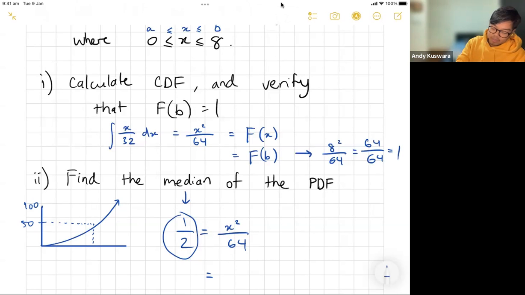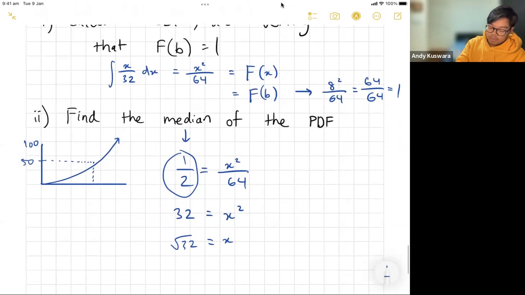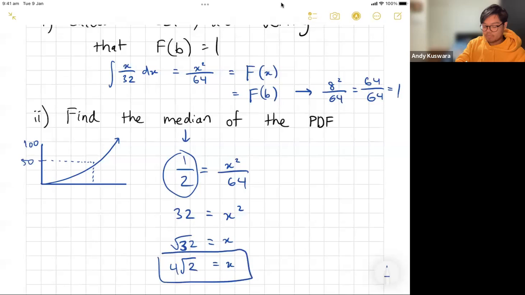So again, solving here, times the 64 to the other side. Half of 64 is 32. 32 equals x squared. And then all you need to do here is take the square root of both sides. I'm just going to clean it up just a little bit. Your x value here is going to be the square root of 32, which is 4 root 2. So slightly over 4. That's going to be your answer there. So your median is going to be around that 4 root 2 value.